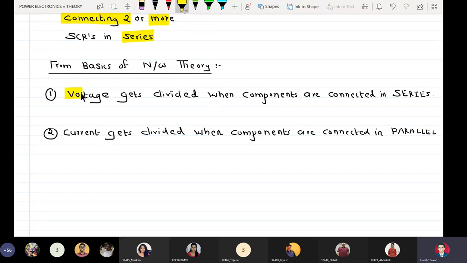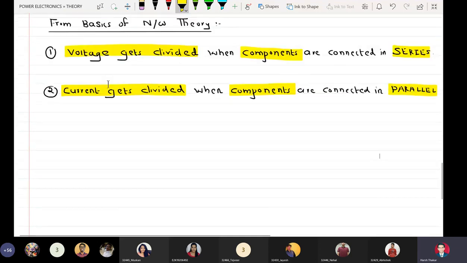So voltage gets divided when components are connected in series, and current gets divided when components are connected in parallel.